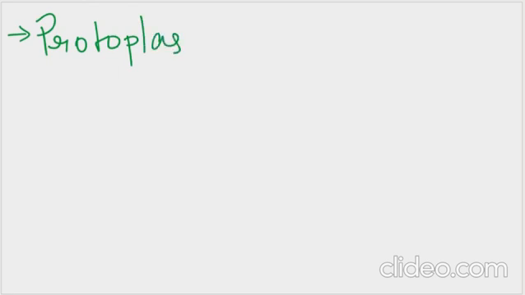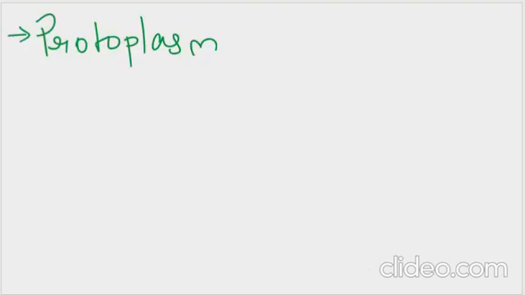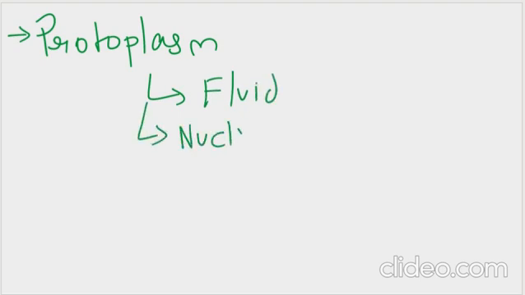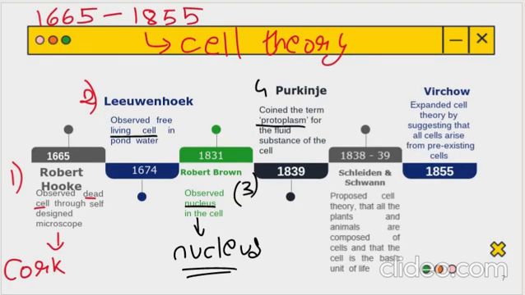According to him, protoplasm was the fluid substance of the cell. Actually, protoplasm is fluid, and it is the combination of the nucleus as well as the cytoplasm. So cytoplasm plus the nucleus gives us protoplasm. This is what Purkinje had said to us.